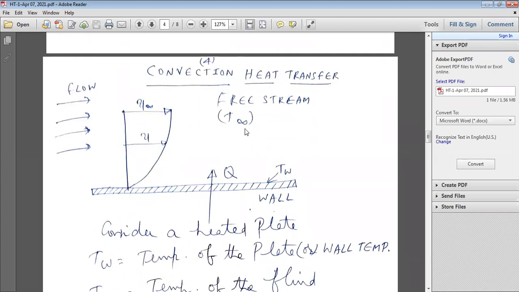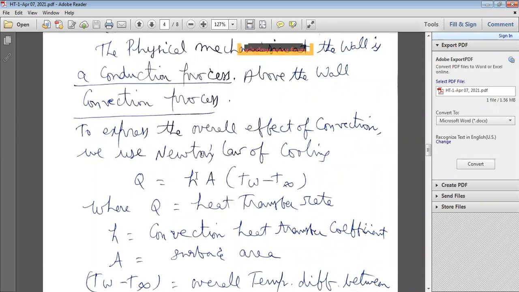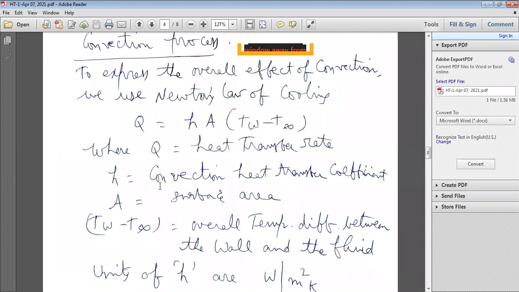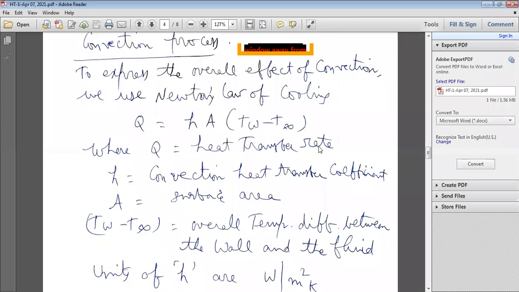Removing the proportionality, with proportionality constant h, Q is equal to h A (TW minus T free stream), where h is the convective heat transfer coefficient, Q is the heat transfer rate in watts, and A is the surface area.